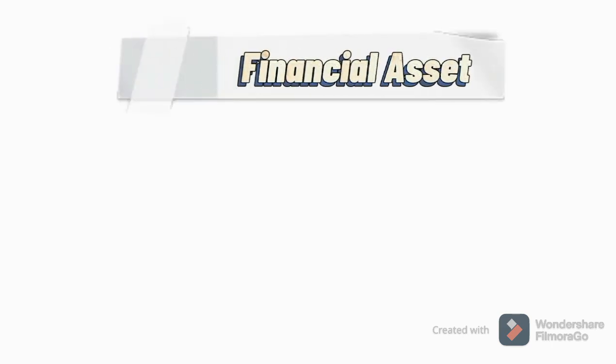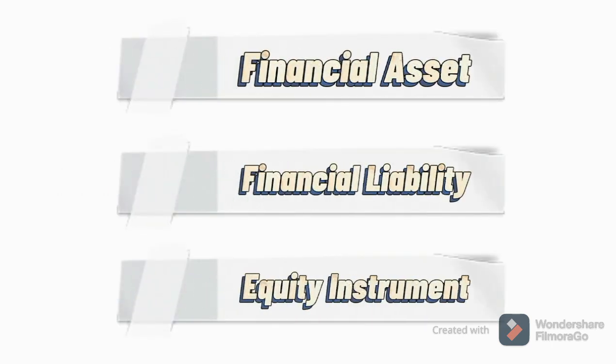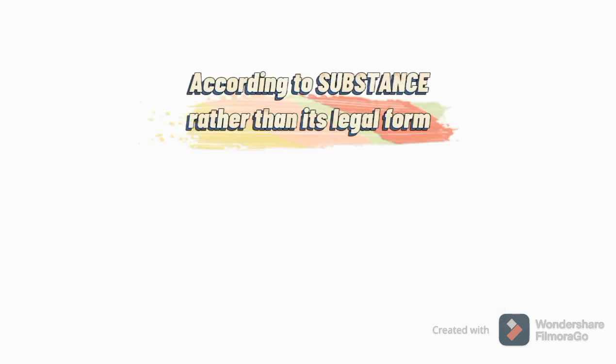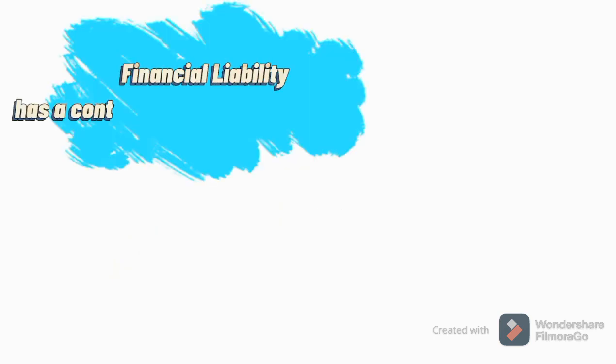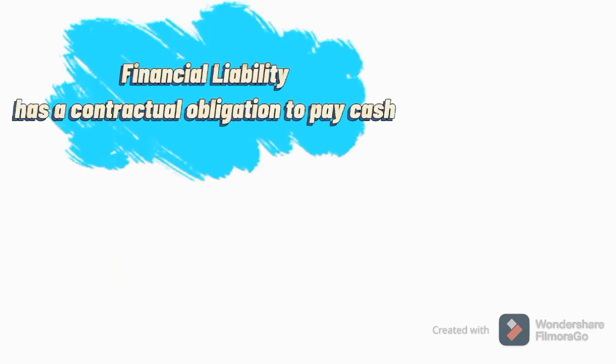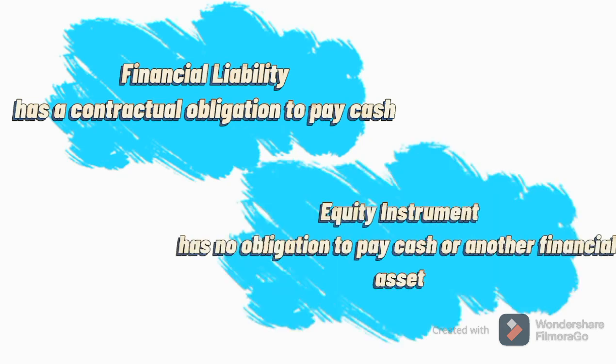Presentation. Presentation is where the issuer classifies a financial instrument or its component parts as a financial asset, a financial liability, or an equity instrument, according to substance rather than its legal form. Definition of a financial asset, a financial liability, or an equity instrument. A financial liability has a contractual obligation to pay cash. On the other hand, an equity instrument has no obligation to pay cash or another financial asset.